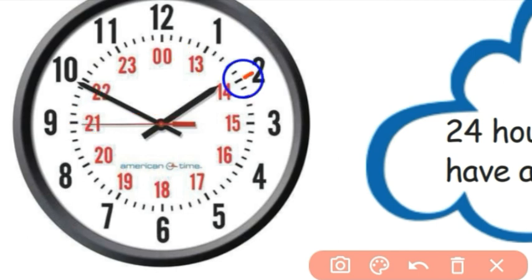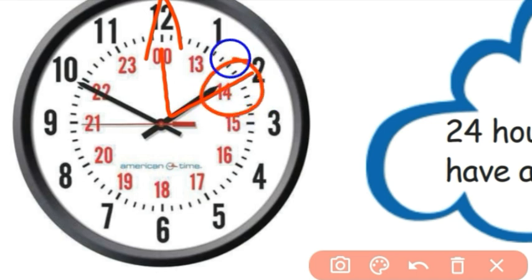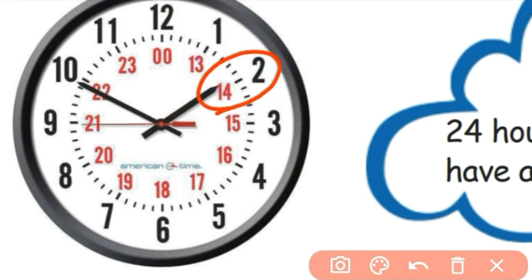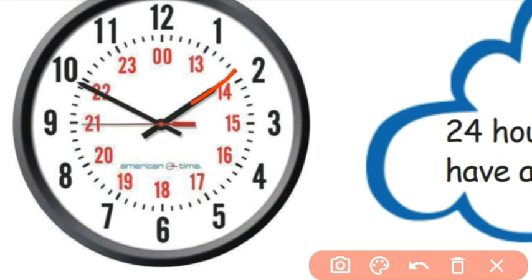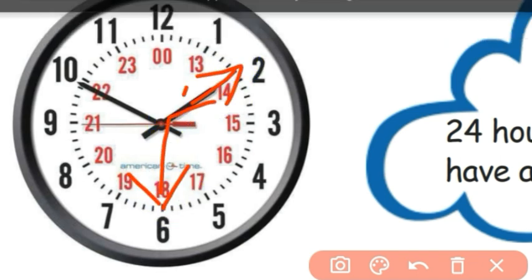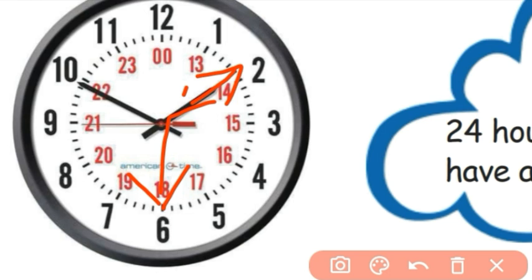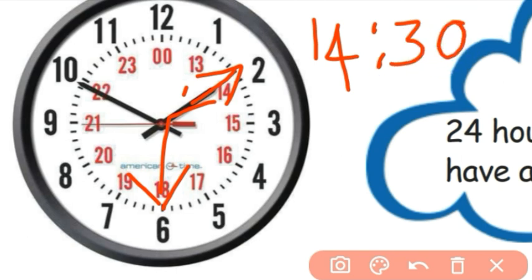In our normal clock, 2 o'clock in our 24-hour clock will be, see, 14 hours. 2:30, 2 hours 30 minutes, in digital clock it will be 14 hours 30 minutes.